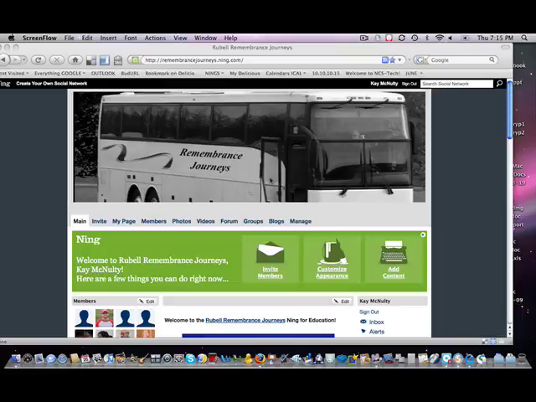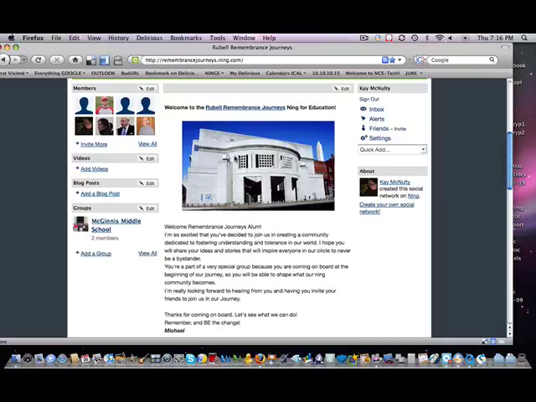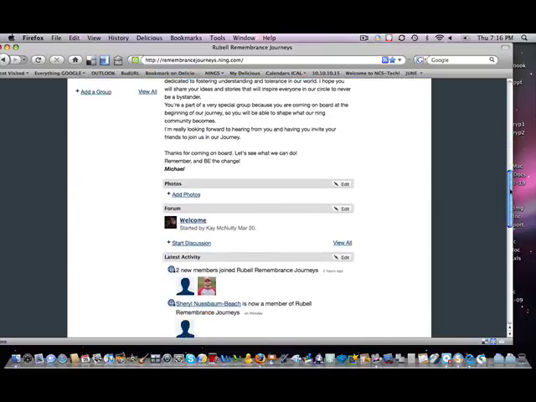This is just a quick little tour of our remembrance journey, Ning. So on the front page, when you first log into the site, we're on the main page, there's a few sections which go down the middle of the page. The first section is just a text section that I made, and that contains Mike's welcome note and a picture of the museum. Below that is a section where photos could be added.